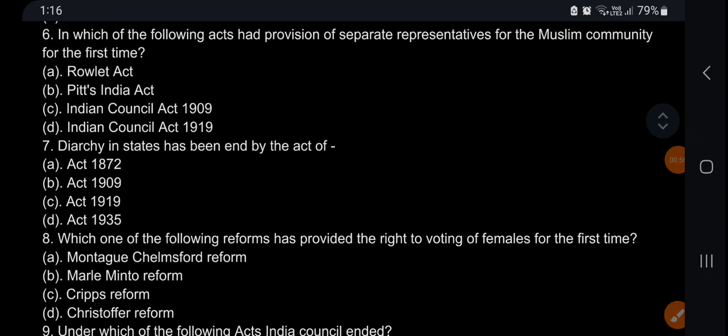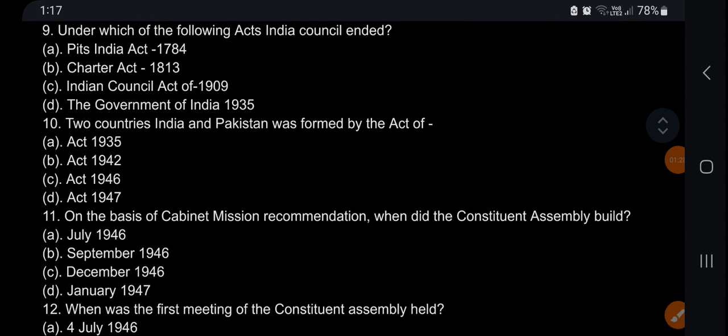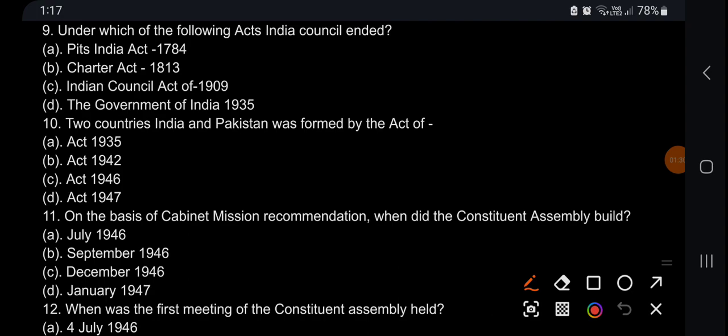In which of the following acts had provision of separate representatives for the Muslim community for the first time? It's Indian Council Act 1909. Diarchy in the states has been ended by the Act of 1935. Which one of the following reforms has provided the right to voting of females for the first time? It's Montagu-Chelmsford reforms. Under which of the following acts Indian Council ended?